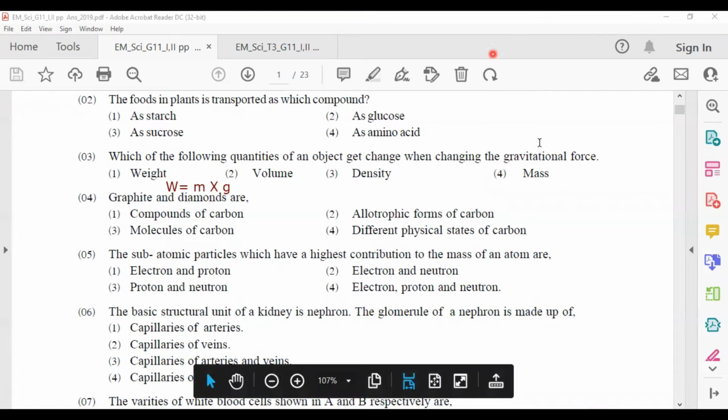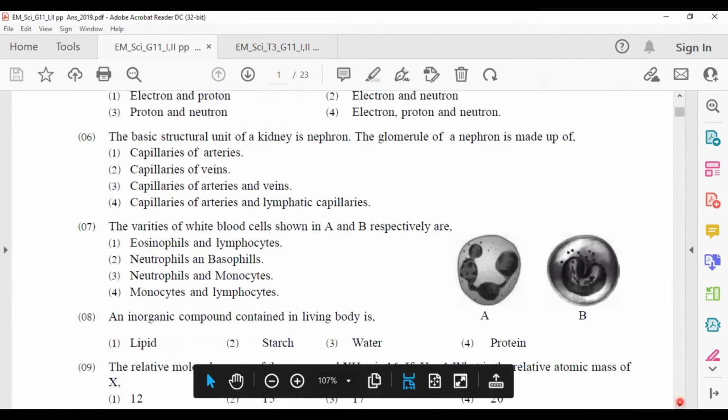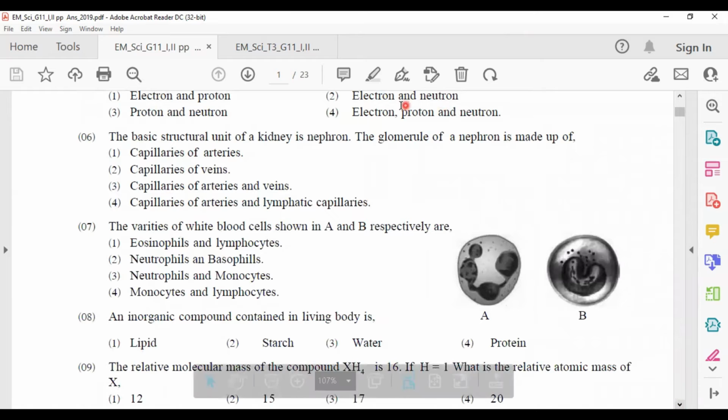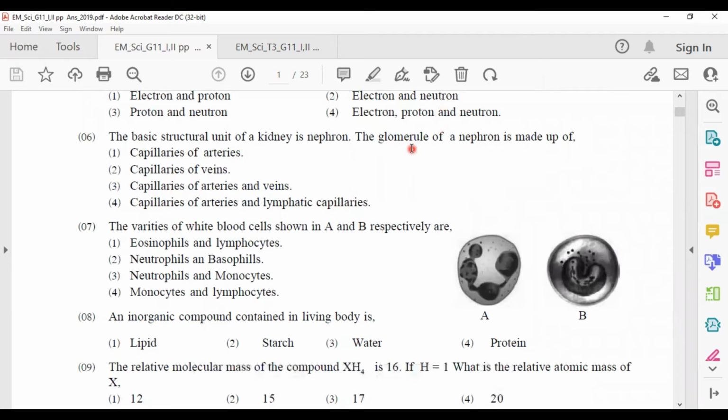Sixth one, the basic structural unit of a kidney is the nephron. That is the structural unit of the kidney. The glomerulus of a nephron is made up of answer number 1, capillaries of arteries. Capillaries of arteries collect together and form the glomerulus.